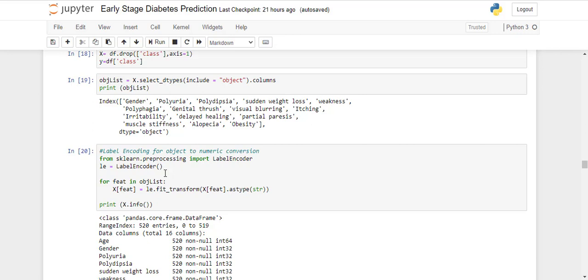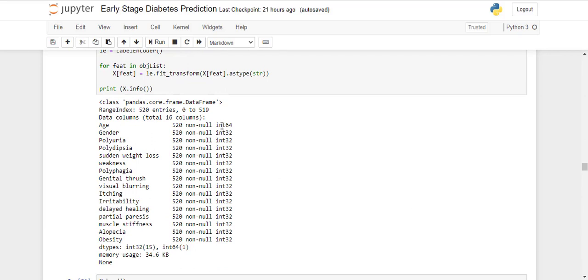In our case, normally two categories are there: yes, no, male, female. So we have used label encoder, but in case any feature has more than two categories, A, B, C, D, then you have to use one hot encoding, using pd.get_dummies. Here we have used simple label encoding, and we have transformed all our categorical features into numerical 0, 1 format. As you can see, all are converted into integer format.